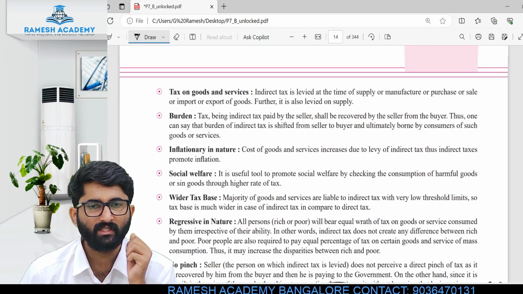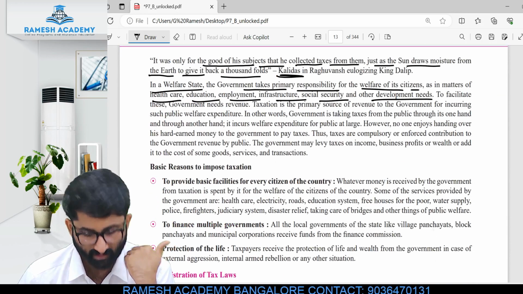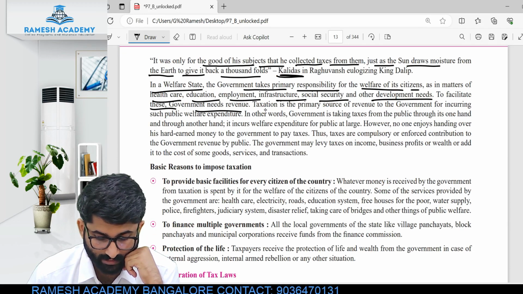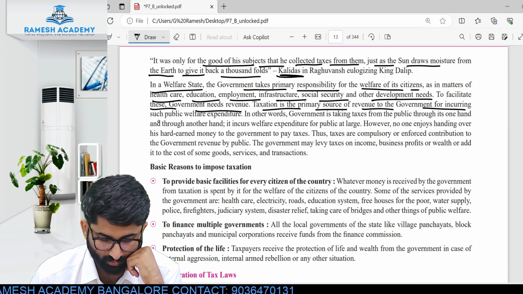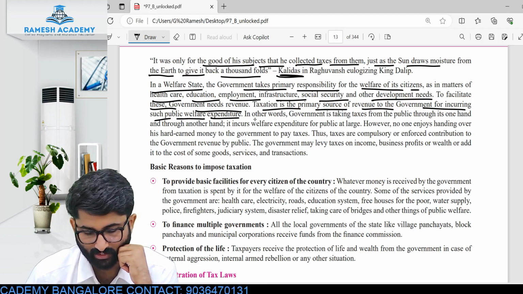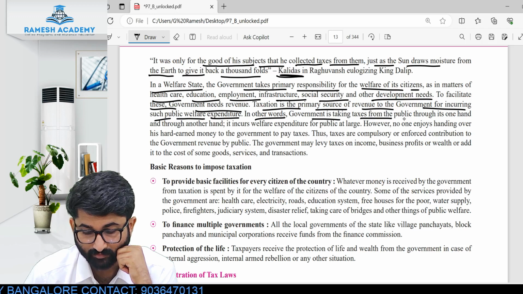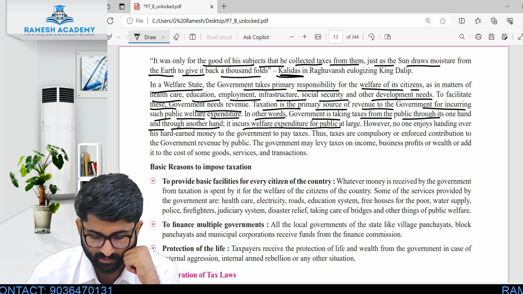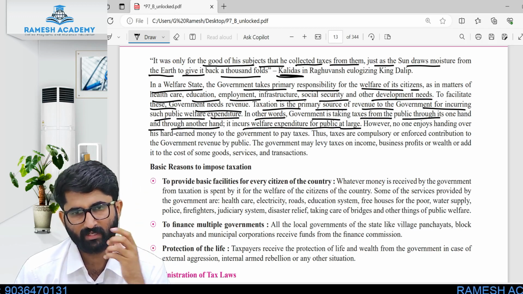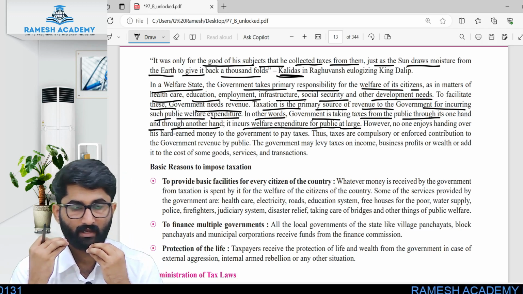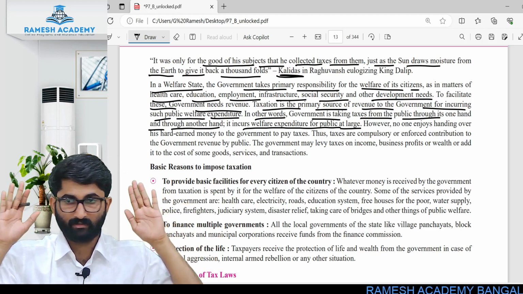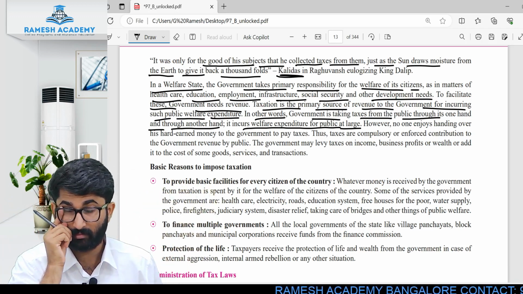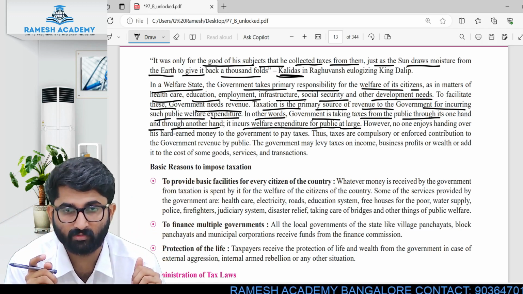The government is giving all these facilities to whom, sir? To all of us. So to facilitate this, government needs revenue. Taxation is the primary source of revenue to the government for incurring such public welfare expenditure. In other words, the government is taking taxes from the public with one hand, and with the other hand it incurs welfare expenditure for the public at large. So we collect the money and give it to the public. Government is collecting money in the form of tax and it is distributing it to the public in many forms of welfare.